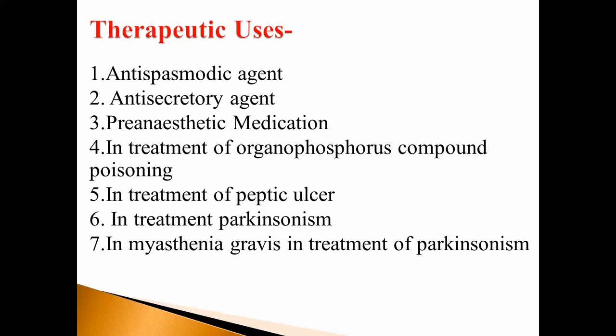That is, therapeutic uses of atropine are in the treatment of organophosphorus compound poisoning, in the treatment of peptic ulcer, and in the treatment of Parkinsonism. What is Parkinsonism? An anti-Parkinsonism agent. This was also discussed in our second unit, drugs acting on the CNS, in which anti-Parkinson's agents. What is Parkinsonism disease?